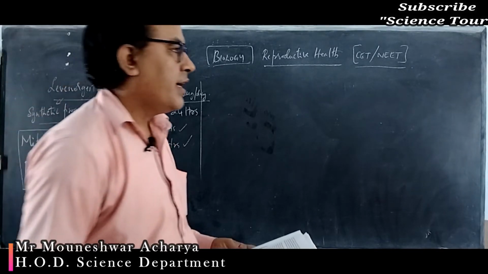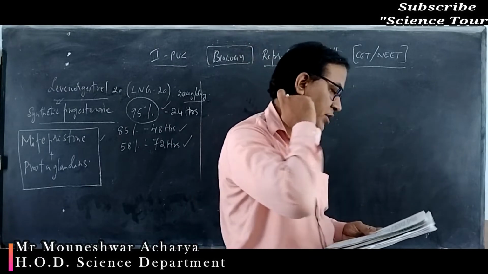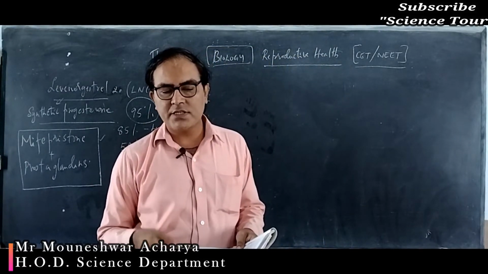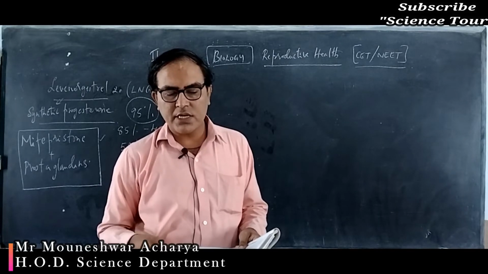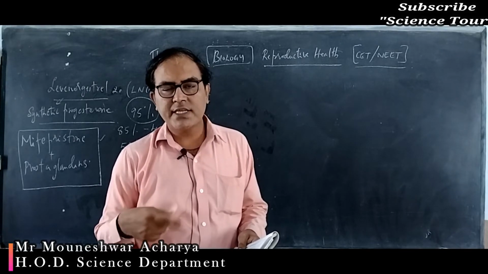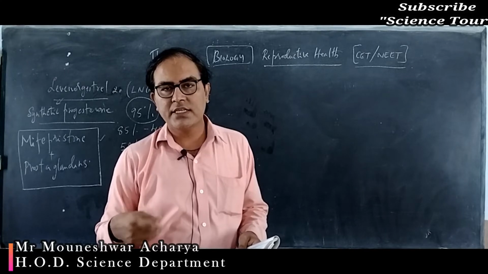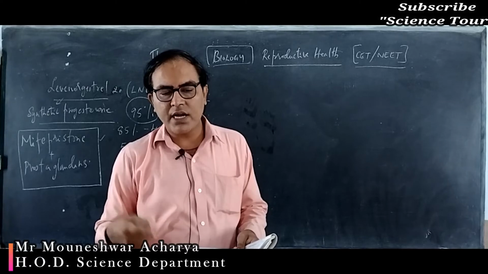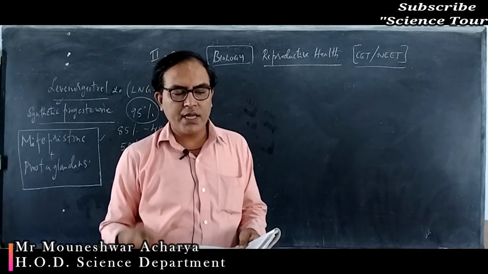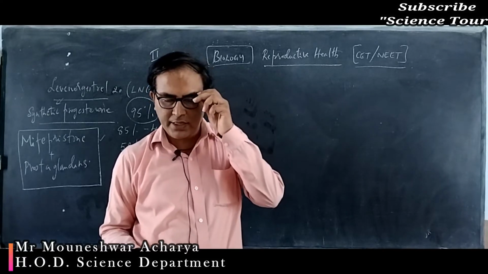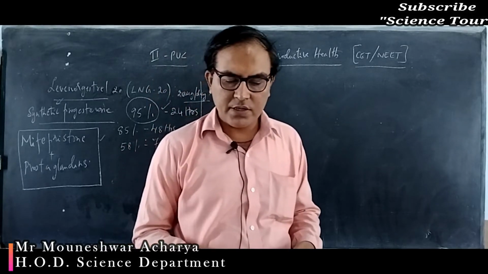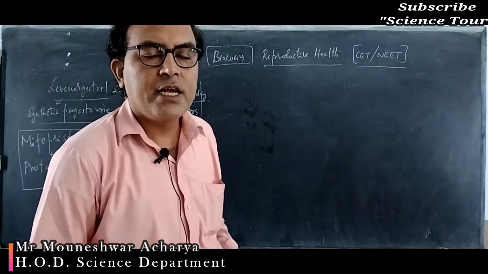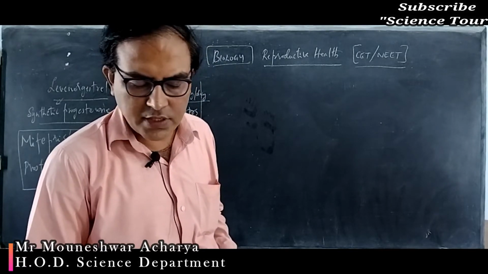So AIDS is caused by the human immunodeficiency virus, which is an example of a retrovirus, meaning it uses the enzyme reverse transcriptase, correct? It uses reverse transcriptase and converts the RNA into DNA, undergoing reverse transcription and synthesizing DNA from the RNA.